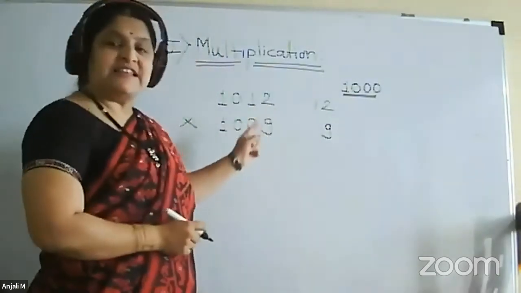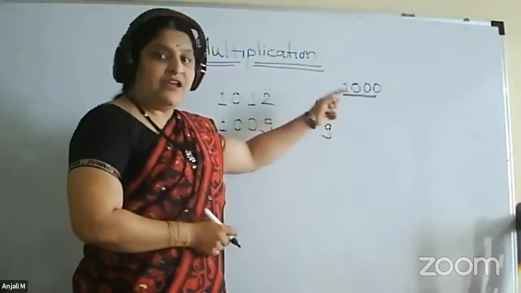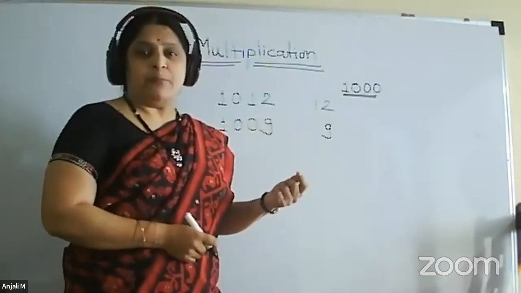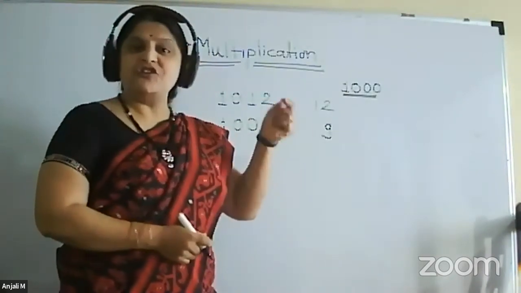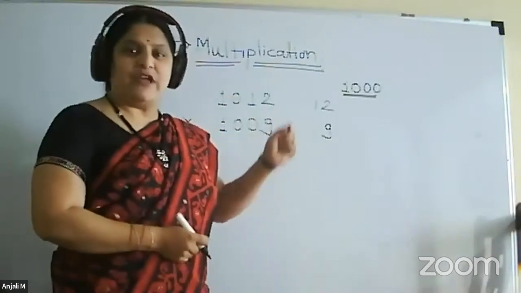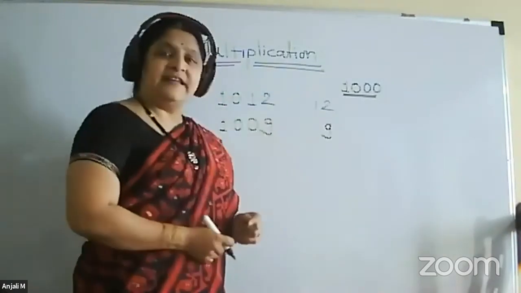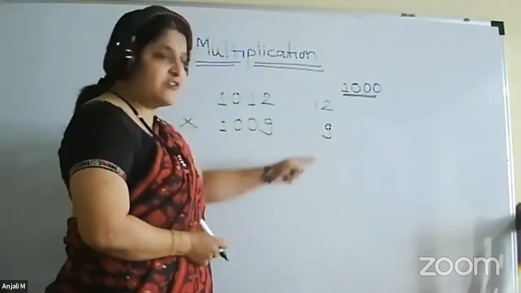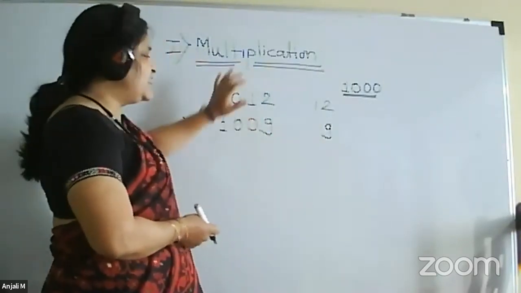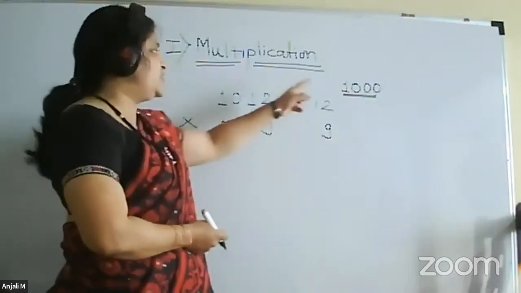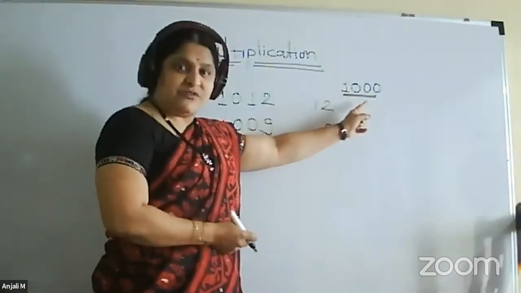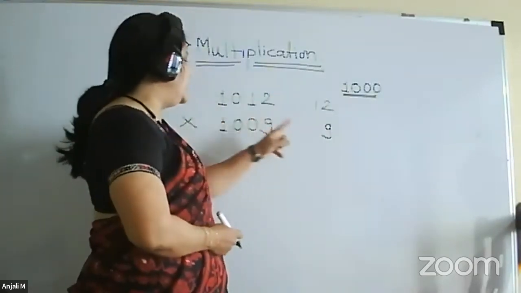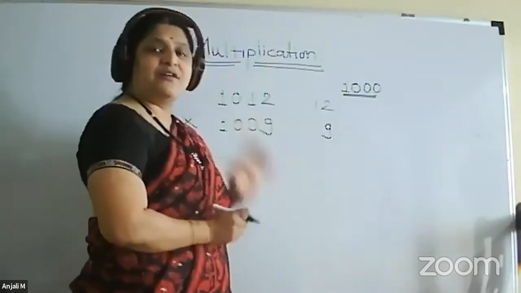Now, since both of these numbers are greater than 1000, we are not getting a negative number. But if you are getting a negative number, Rinanka Dharayati Shirsha Chinnaha, it means we have to put a bar on it to represent a negative number. That we will see in the next example. So this is our first structure. These are the two numbers which we want to multiply. First, we have chosen the base 1000, which is nearer to both of them. Then we have subtracted 1000 from these two numbers to get our right hand side.